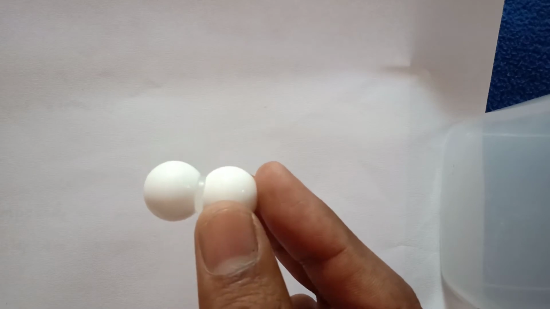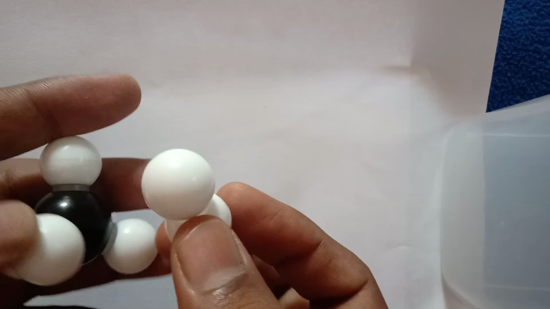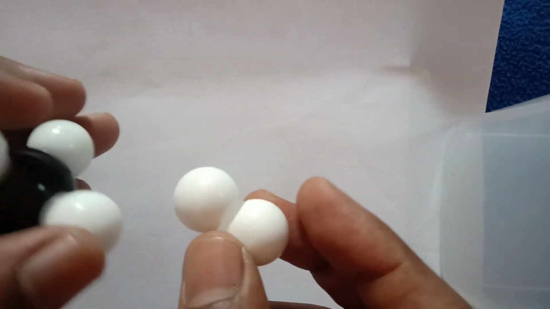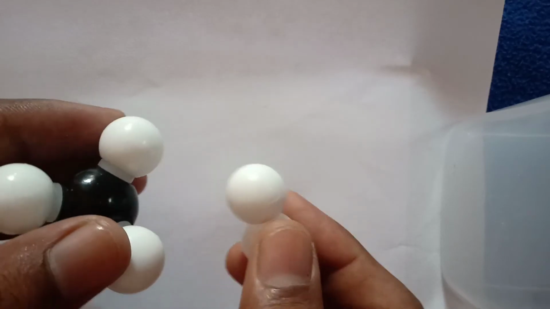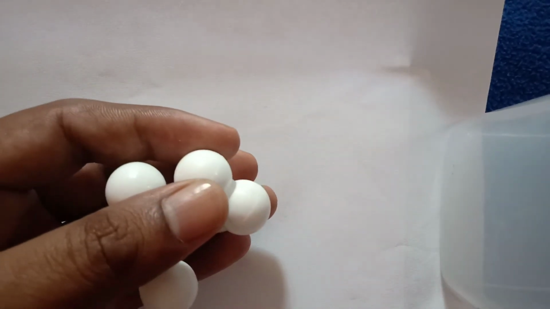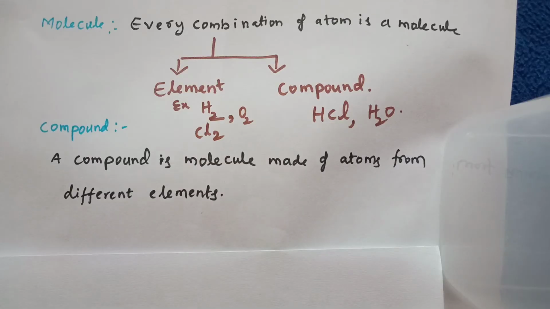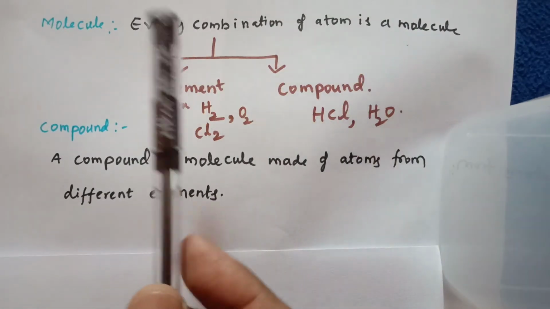It is a combination of atoms of the same element, that is hydrogen. Okay, now I hope you have got the information about the molecule. That means every combination of atoms leads to a molecule. See, earlier I said the definition of molecule, right? Every combination of atoms is a molecule, I said.